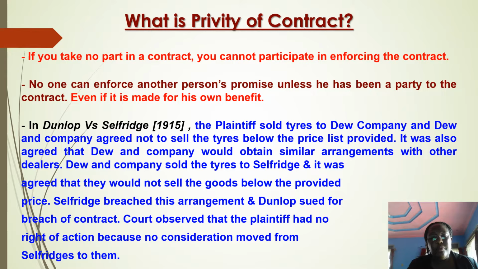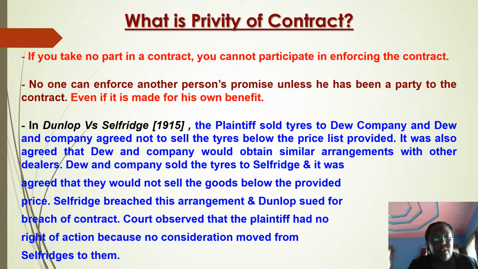The doctrine of privity states that if you are not party to the contract, you cannot enforce that contract. You have no business suing on that contract. Even if you are a beneficiary to the contract, the general rule is that if you are not one of the original parties, you are not entitled to sue on that contract. So privy means you're not party to, you're not involved in, you're excluded from enforcement of that contract.